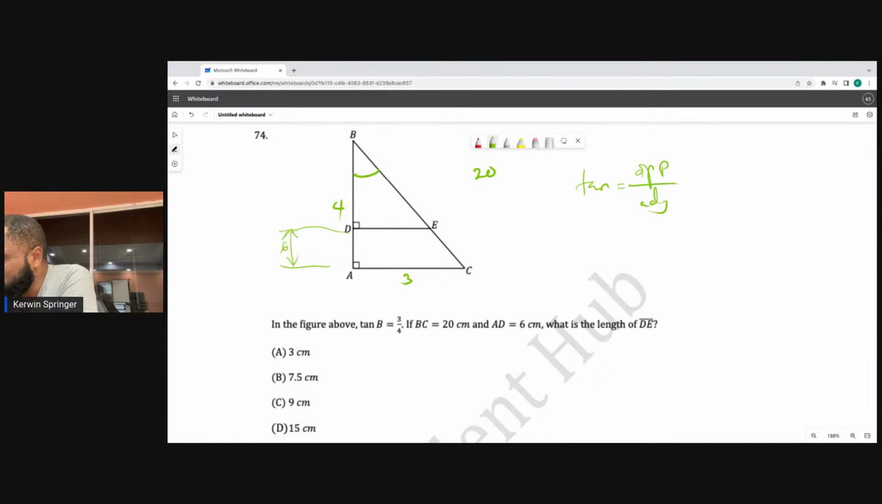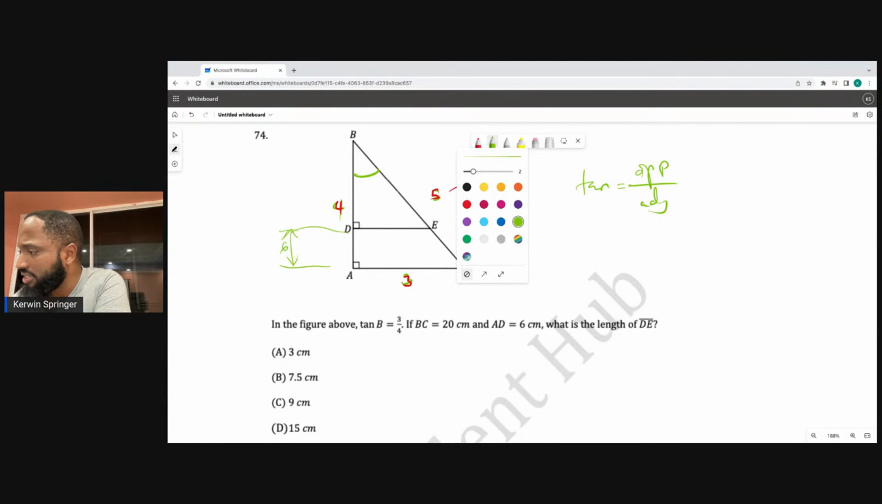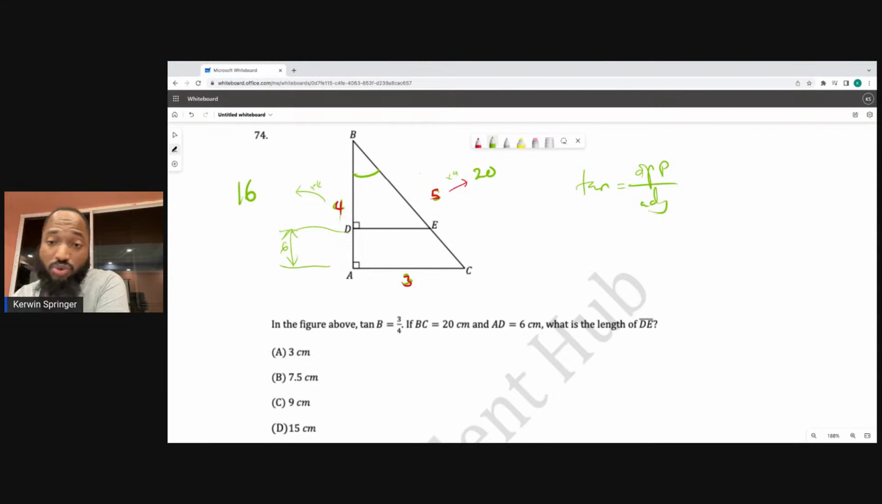What stress are they trying to put on the student here? If this is 3 and 4, this has to be 5, right? So it's a 3, 4, 5 triangle in terms of ratio. If this is really 20, what factor is it? I should multiply by 4. So this side is really 16. You should know what a 3, 4, 5 triangle means, and you have to multiply this by 4 as well.